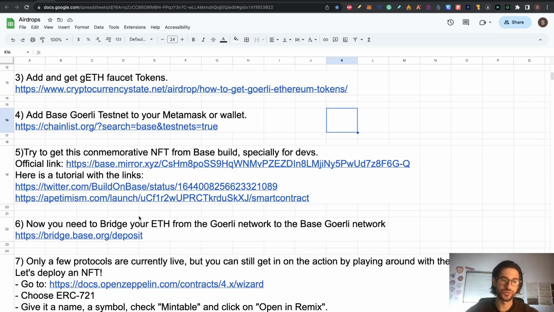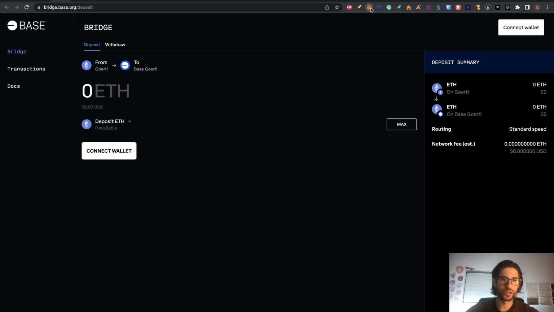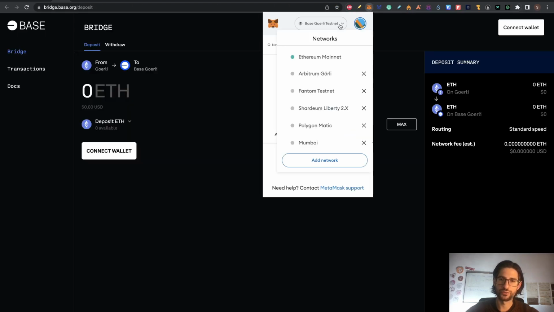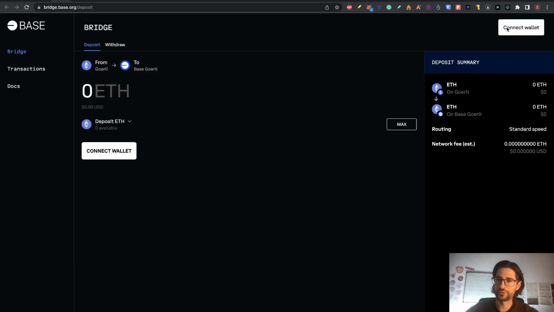We need to bridge your Ethereum from Goerli to the Base Goerli network. So to do that, you go here to the bridge, click on the link to go to the bridge. We need to connect to Goerli Ethereum first. So we move out from Base and we go to Goerli Testnet. And I'm going to click on connect.